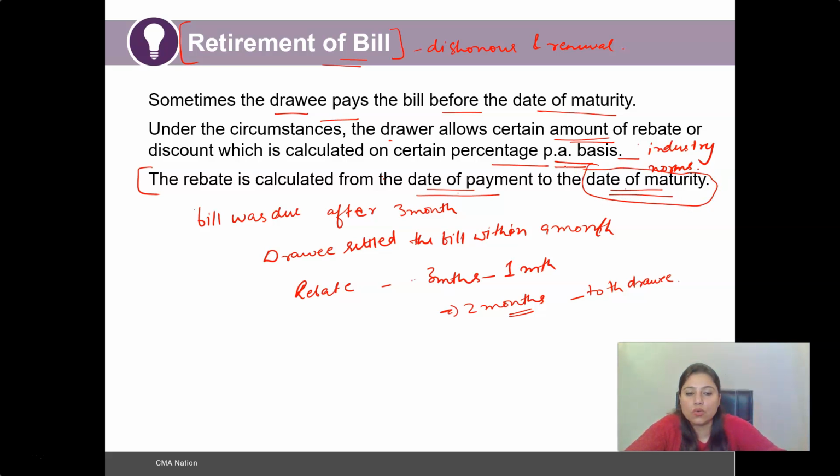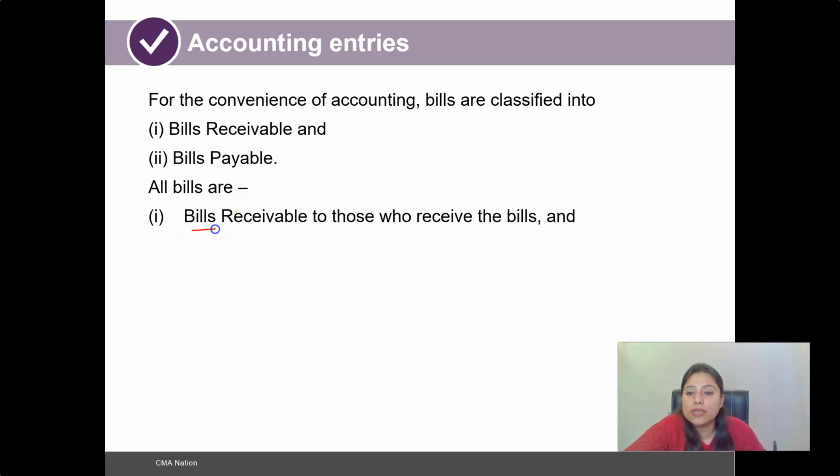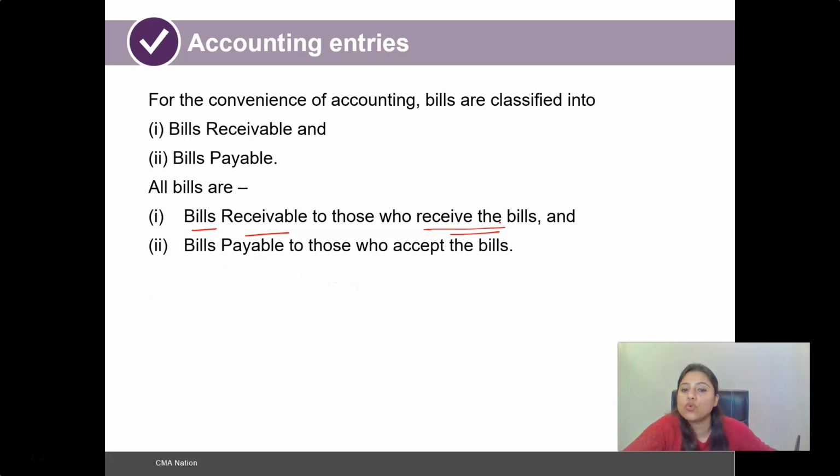All right. So proceeding further, let us now take a look at the accounting entries and how we classify such bills of exchange in the books of accounts. How do such bills get classified in the books of the drawer? How do such bills get classified in the books of the drawee? For the convenience of accounting, bills are classified as bills receivable and bills payable. So what is a bills receivable? All bills are bills receivable to those who will receive the bills, and payable to those who accept the bill.